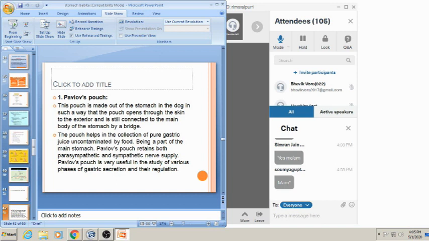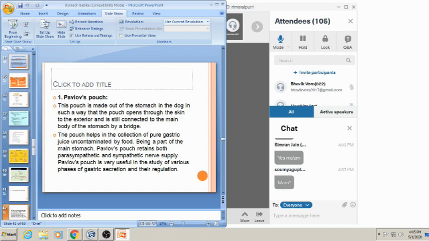Being a part of the main stomach, the blood supply and nerve supply are intact. So it is very useful for study of various phases of the gastric secretion and their regulation. Okay, so the pouch is separated, but the vagus nerve supply is intact and blood supply is intact, means both parasympathetic and sympathetic supply is intact.